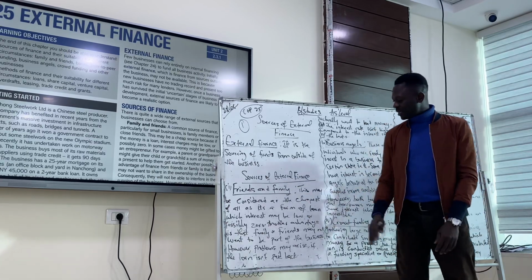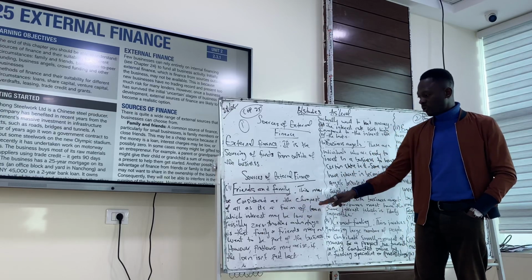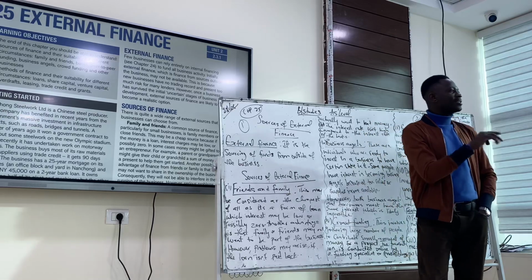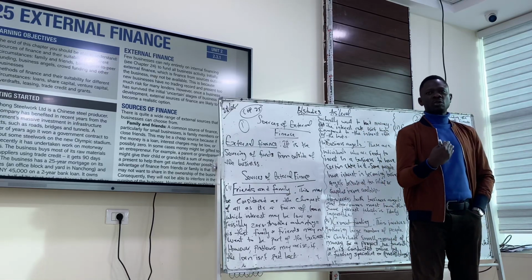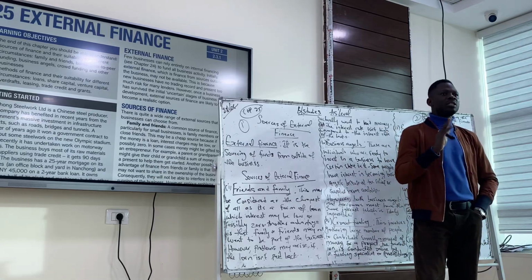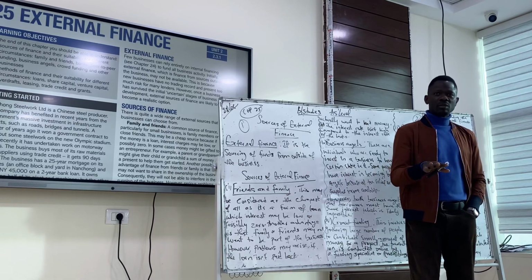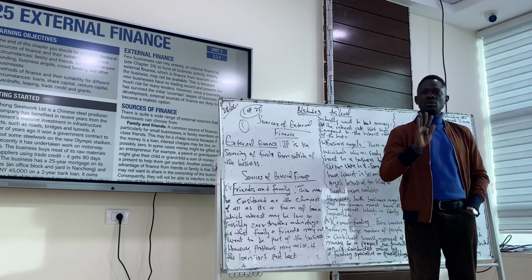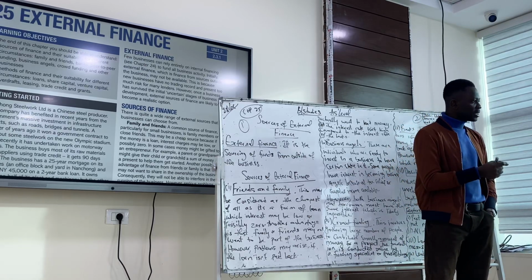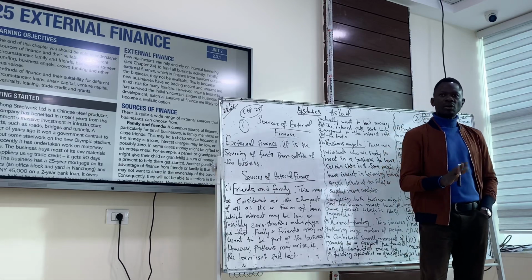So for friends and family, I hope this may be considered as the cheapest of all, as it is a form of loan, which interest may be lower or zero. Your friend might not even want to make an interest on whatever he gives to you or she gives to you. They might give you free, but you have to pay back. It's a loan, maybe low interest or zero interest. Do you get it? So that's why we consider it as the cheapest, because it's your friend. He or she might not even want to charge any interest on it.